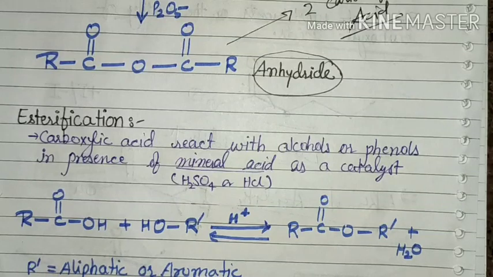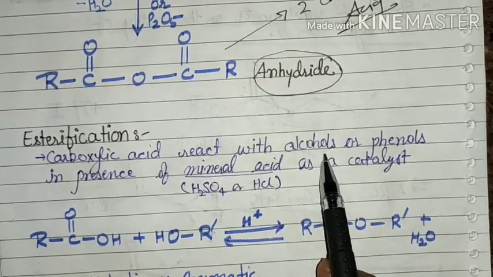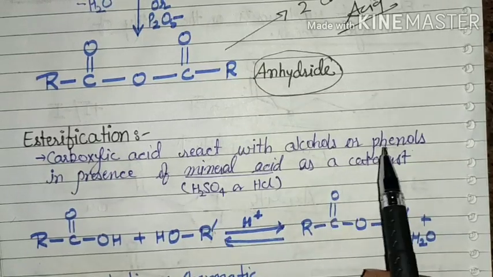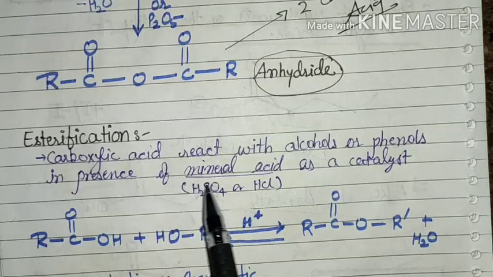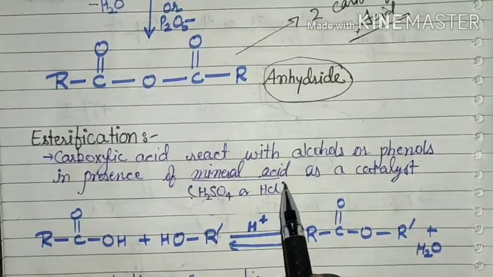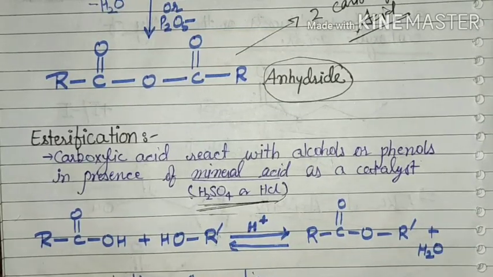You learned in class 10 that carboxylic acid reacts with alcohols or phenols in the presence of a mineral acid as a catalyst. What is the mineral acid? H2SO4 or HCl, which we use as a catalyst.